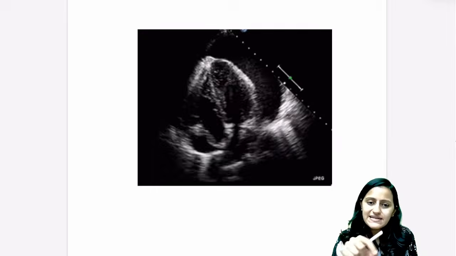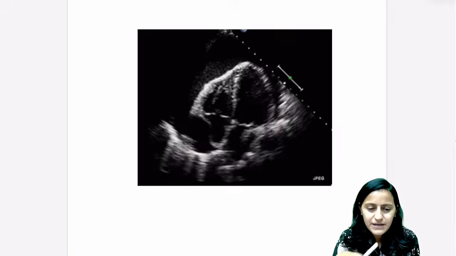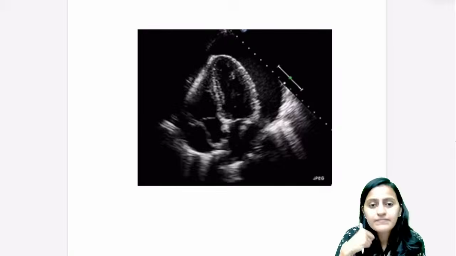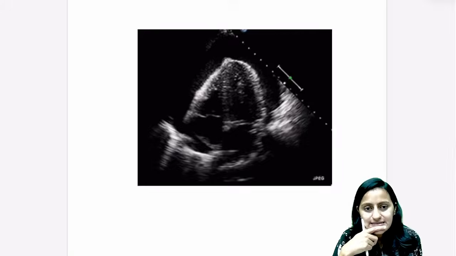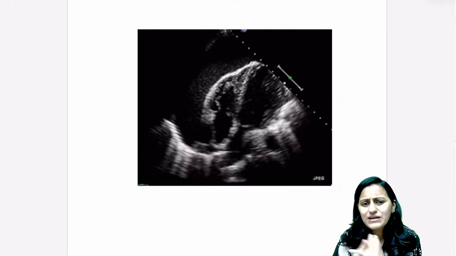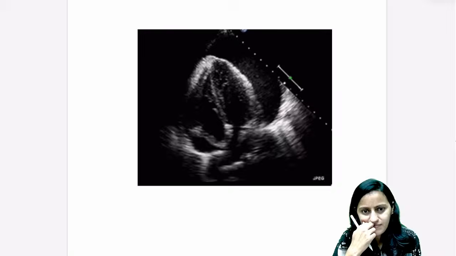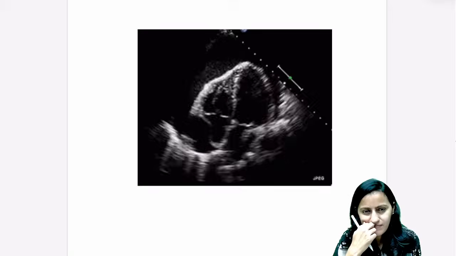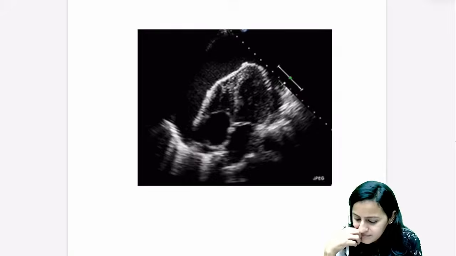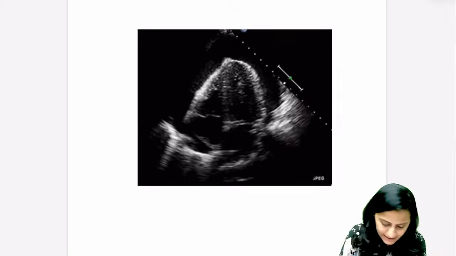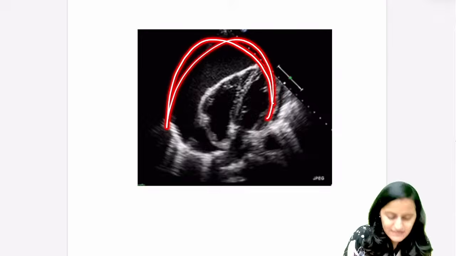Now you are seeing an ultrasound of the same heart here. Is there something abnormal that you are seeing? Is there something abnormal surrounding the heart? Very good. Right. The dancing heart, the floating heart, because of this black color surrounding the heart.